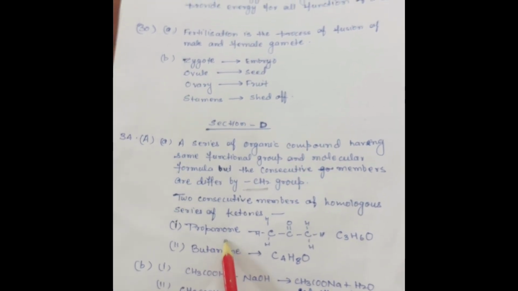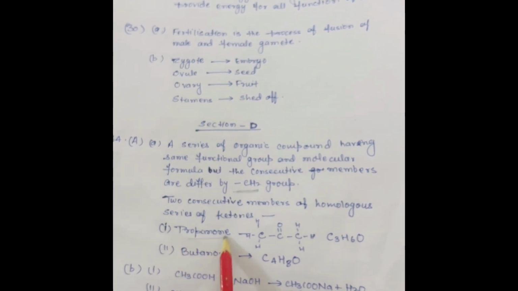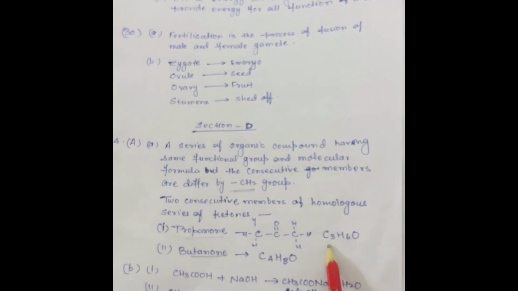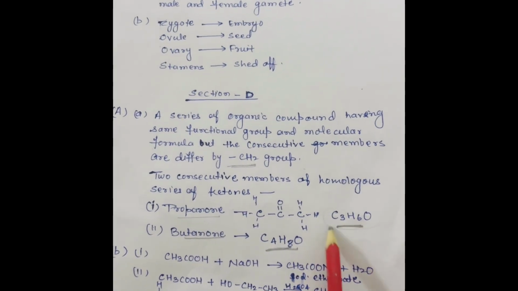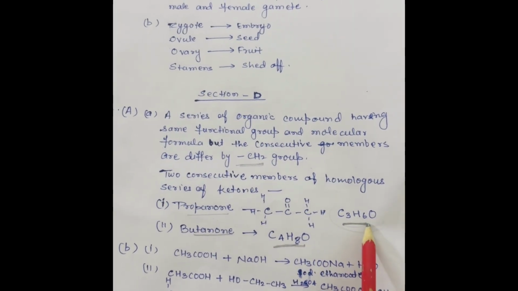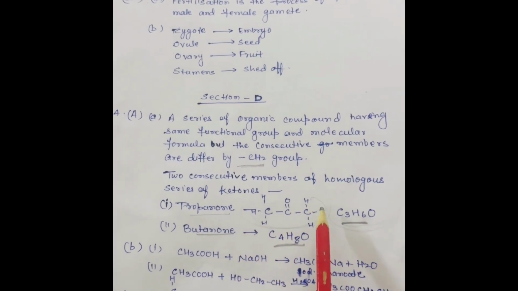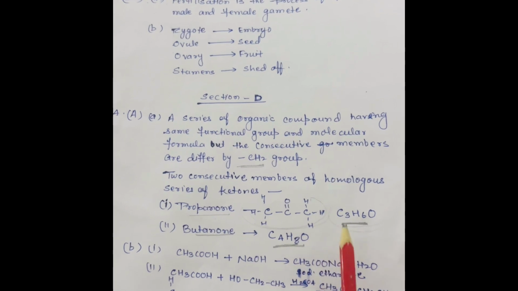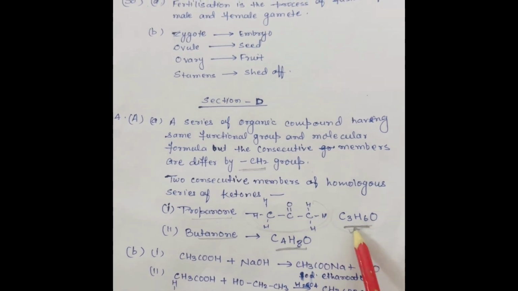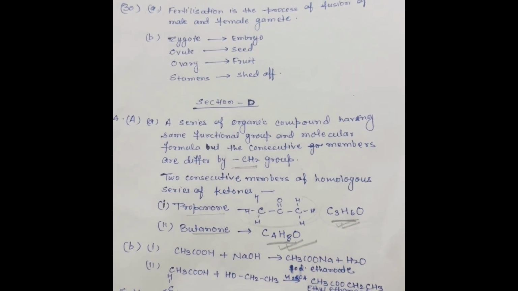You have to write the molecular formula of two homologs of the ketone. You can take any one. I have taken here propanone and butanone. You have to write the molecular formula, but if you haven't remembered the molecular formula and you have constructed the structure, then I think CBSE will give you marks. But in this question, you have to write the molecular formula.